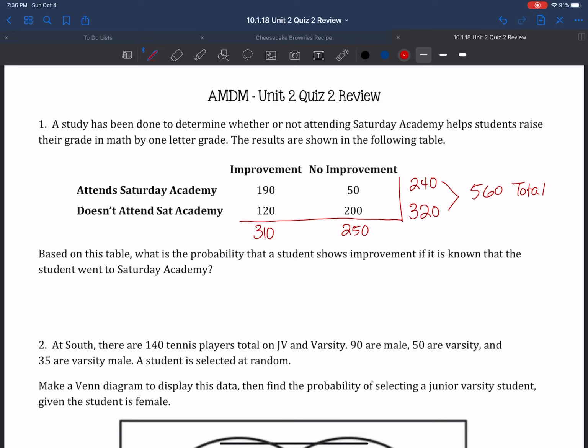Now it says, based on this table, what is the probability that a student shows improvement if it is known that a student went to Saturday Academy? So this is a conditional probability. If it is shown the student went to Saturday Academy, okay? So we're looking at the total number of students that showed improvement within those who went to Saturday Academy. So we know that there were 240 total that attended Saturday Academy, and of those 240, 190 improved. So the probability is going to be 190 out of 240, which is the same thing as 0.79 or 79%.